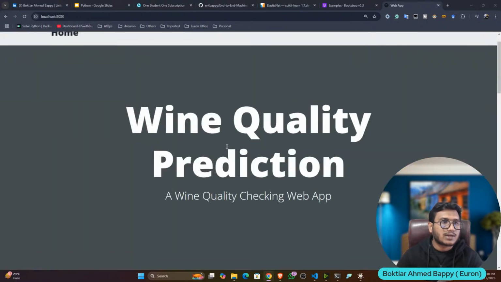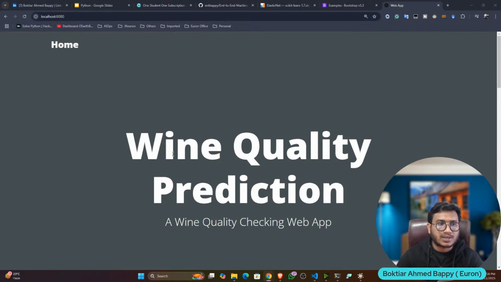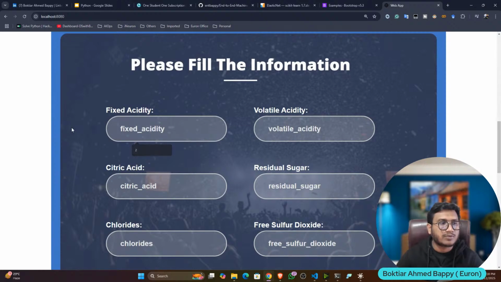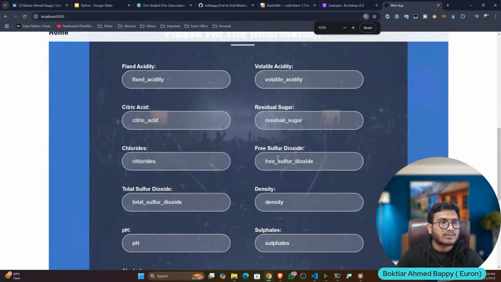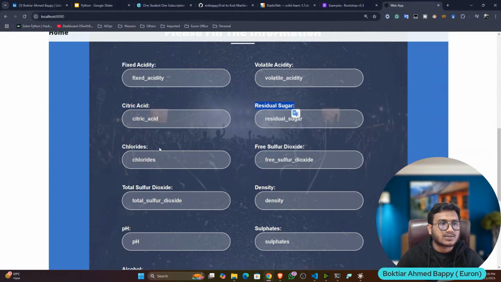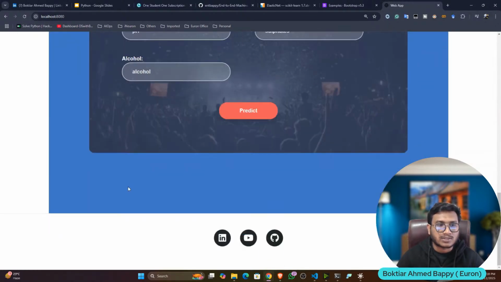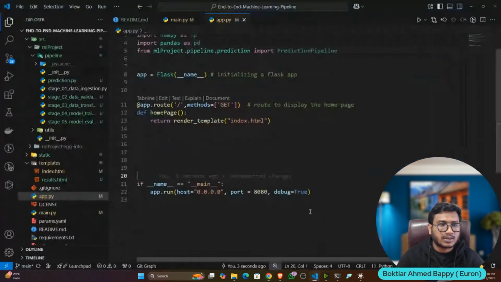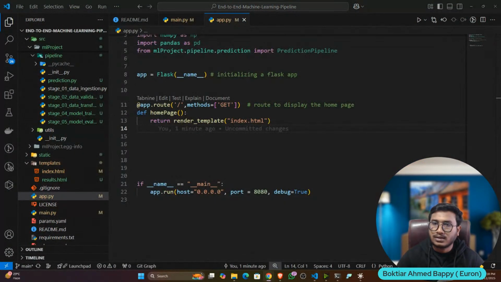Okay, like that. So guys, this is the web application. Okay, wine quality prediction. And here the user will get one input form. Okay, so inside the input form they will pass the values like fixed acidity, volatile acidity, citric acid, residual sugar. Okay, then they will click on the prediction button and they will get the prediction. Okay, now let's write the prediction functionality. So I'll open up my code and here I will mention another route.